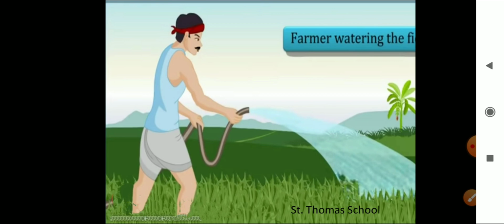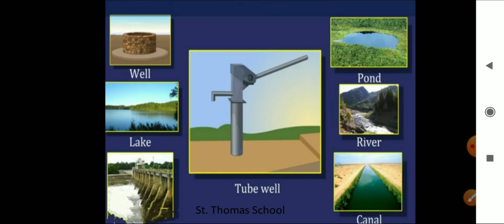The supply of water to crops at regular intervals is called irrigation. The time and frequency of irrigation varies from crop to crop, season to season, and soil to soil. Understood?